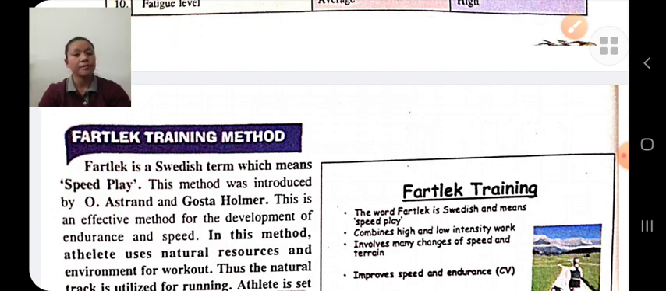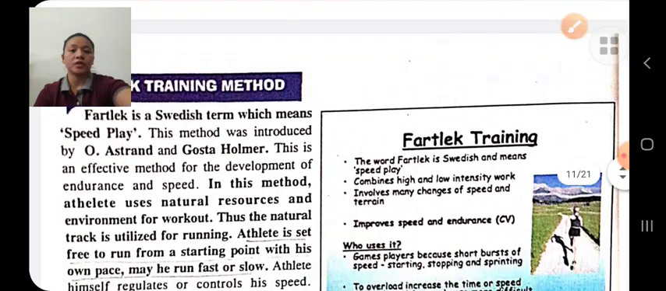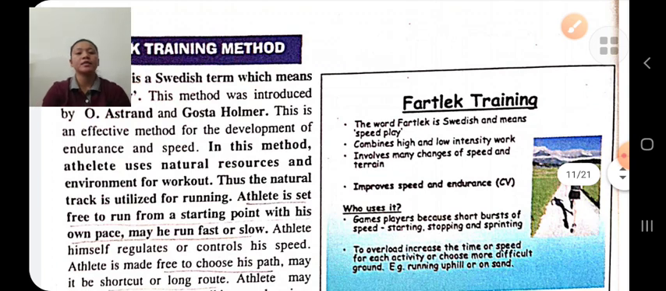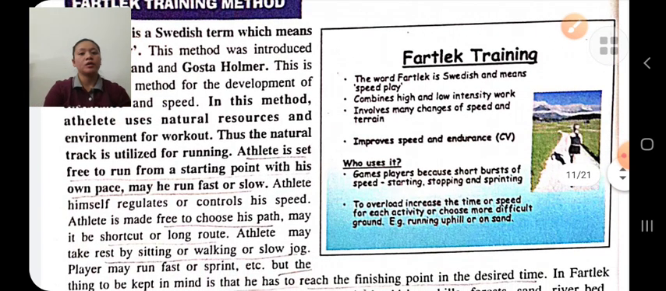The natural track is utilized for running. In Fartlek training methods, the athlete is free to run from the starting point at his own speed. He may run fast or slow. He is free. The athlete regulates himself. He controls his speed. The athlete is free to choose his path. He may use a shortcut or long cut. He may take rest in between the workout. He may run, walk, jog, sit, etc.